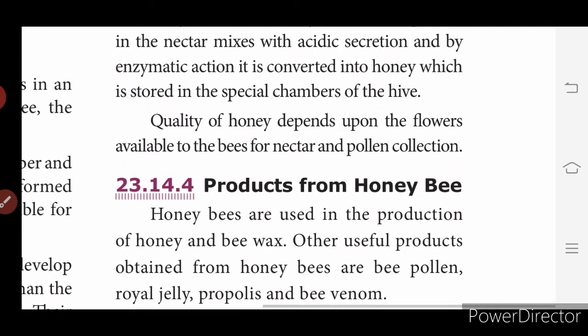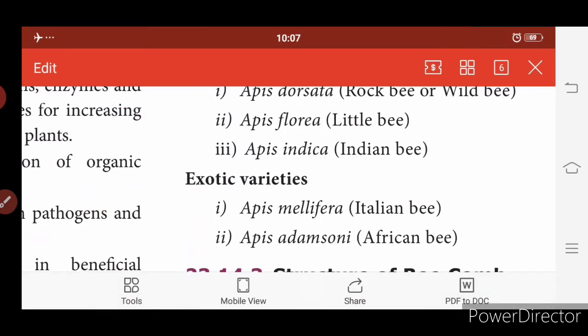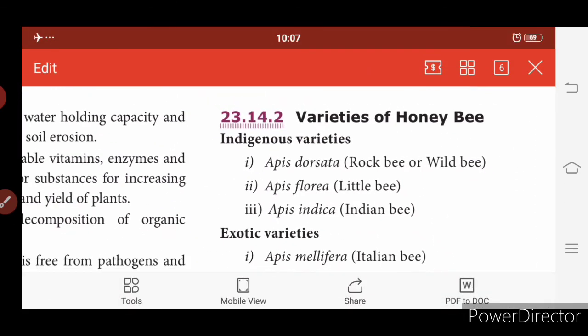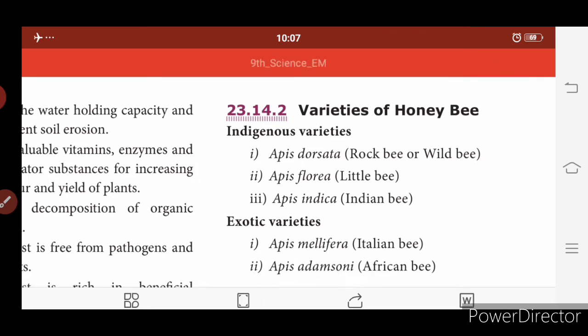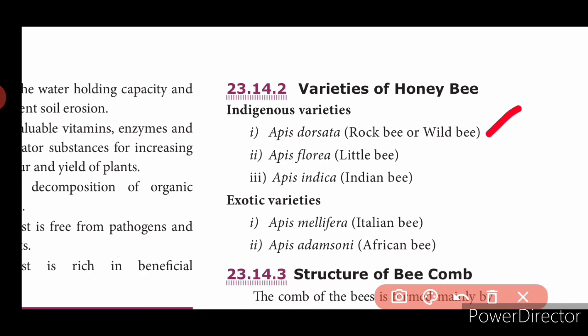So next is varieties of honeybee. There are two types of varieties, indigenous varieties and exotic varieties. So what are indigenous varieties? Apis dorsata, that is rock bee or wild bee. Apis florea, little bee. Apis indica, Indian bee. Then exotic varieties are Apis mellifera and Apis adamsoni.